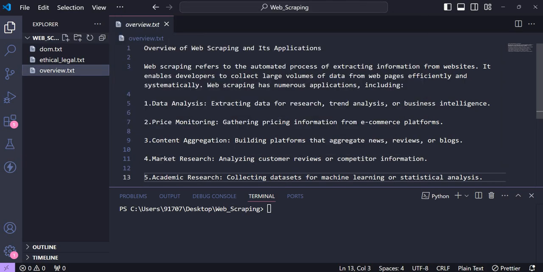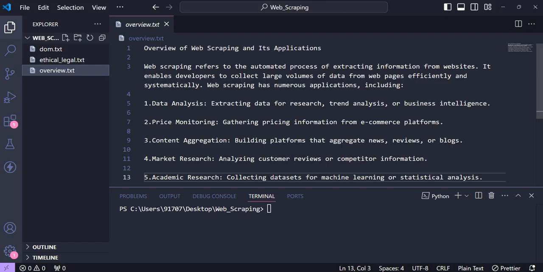As you can see, web scraping refers to the automated process of extracting information from websites. Means from websites, extract the information, the data. So that is called web scraping. It enables developers to collect large volumes of data from web pages efficiently and systematically. Whenever we have to collect or extract data from web pages in less time, in a more efficient and more systematic manner, then we can use web scraping.